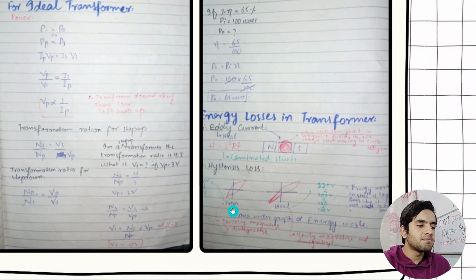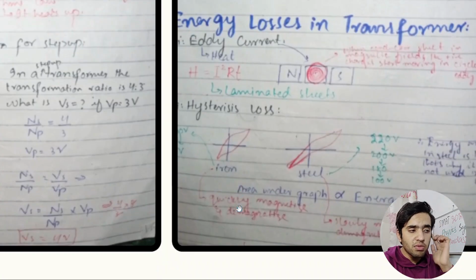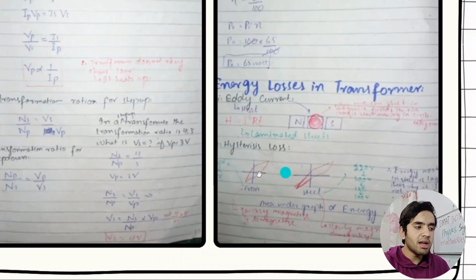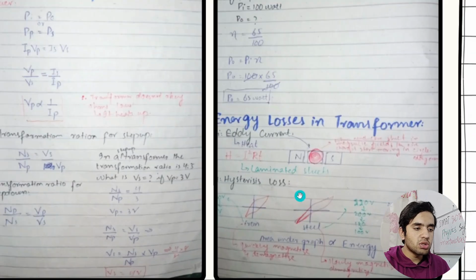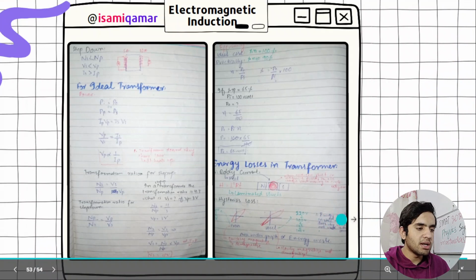I have explained why iron is used. Iron is used in a transformer instead of steel because the hysteresis loss in steel is very high while in iron it is less. Steel magnetizes and demagnetizes very slowly, while iron magnetizes and demagnetizes very quickly. It is a ferromagnetic material. So this was the thing. Energy waste in steel I added it.